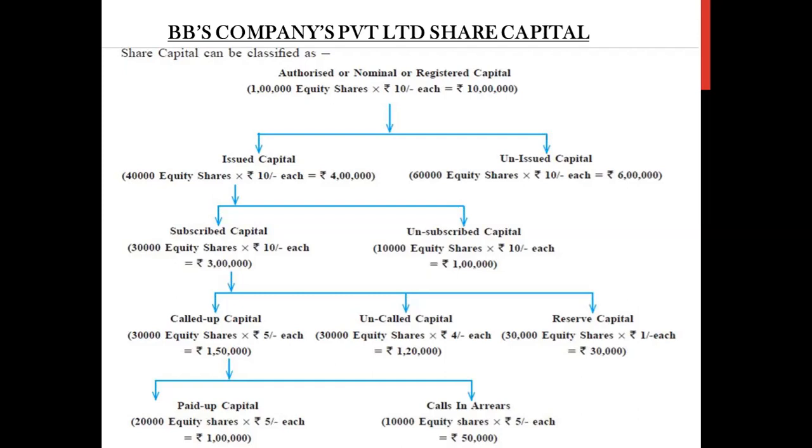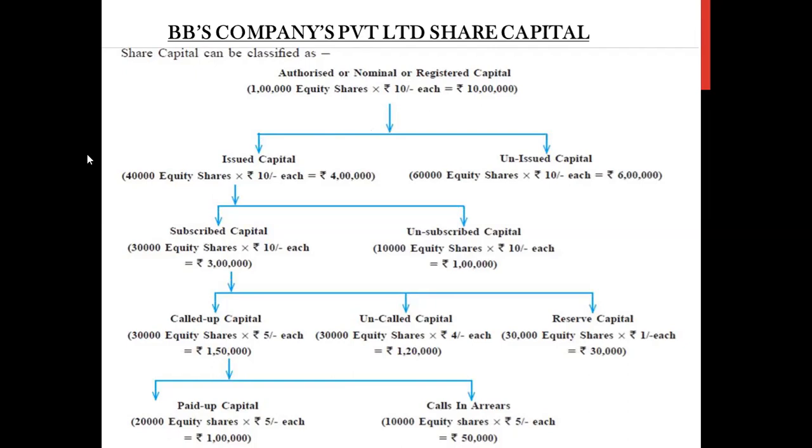So we saw that the authorized or nominal or registered capital was rupees 10 lakh. Now the company doesn't issue the entire 10 lakh at one time. So the authorized capital is divided into two parts: issued and unissued. Issued capital was the part of the capital which is offered to the public for buying.